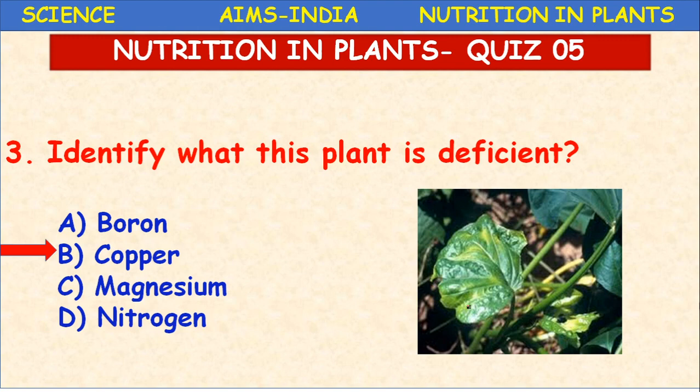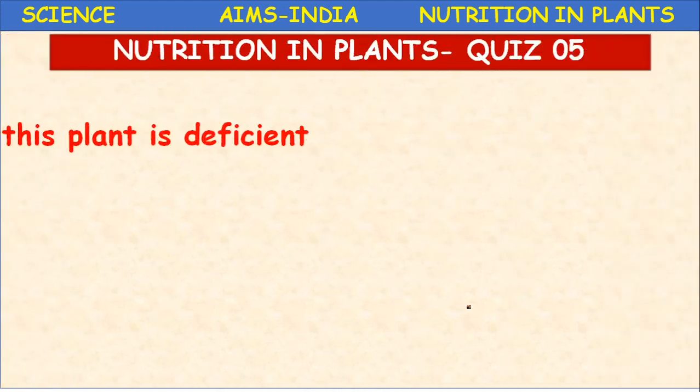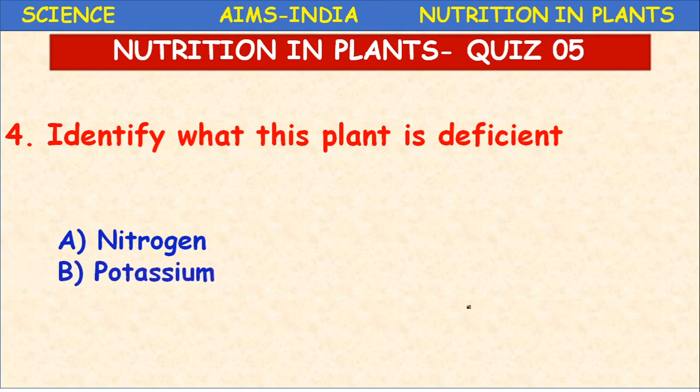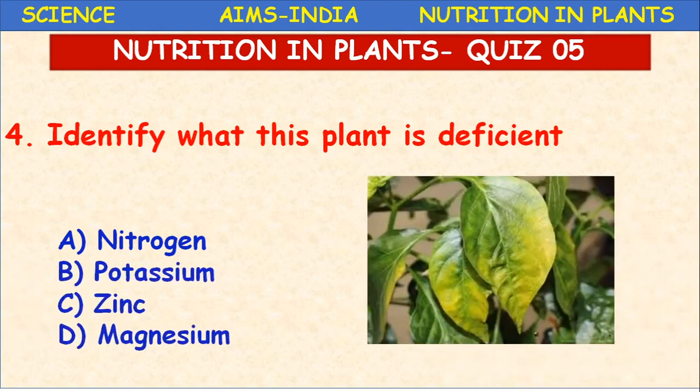Okay, children. Next, identify what this plant is deficient in. Nitrogen, potassium, zinc, magnesium. Here the leaf turns yellow, and some part of the leaf veins appear bright, but the surface becomes light yellow. These are the symptoms of deficiency of nitrogen. Nitrogen deficiency is the most common deficiency in plants.